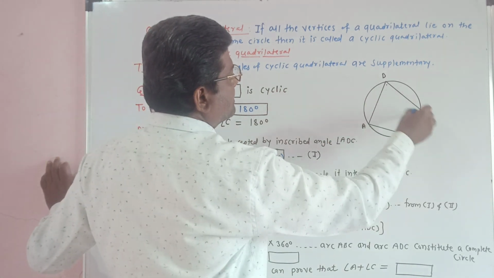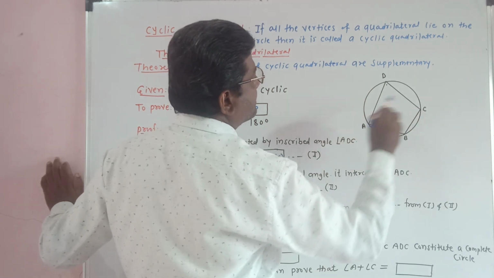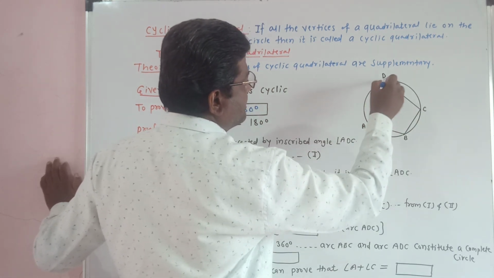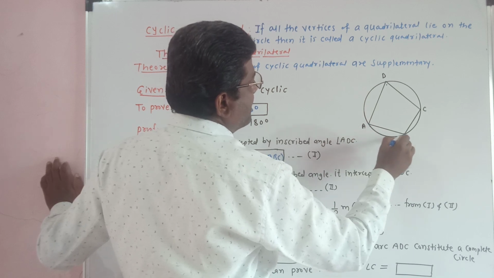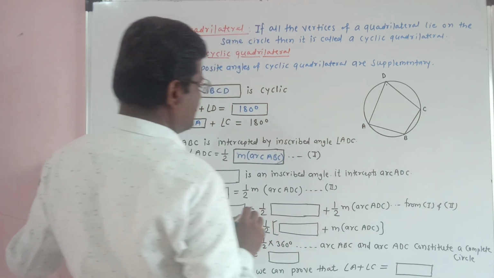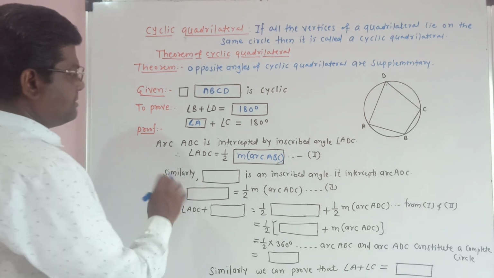Angle ADC intercepts this arc. Therefore, angle ADC is equal to half of the measure of arc ABC. This is due to the inscribed angle theorem. Similarly,